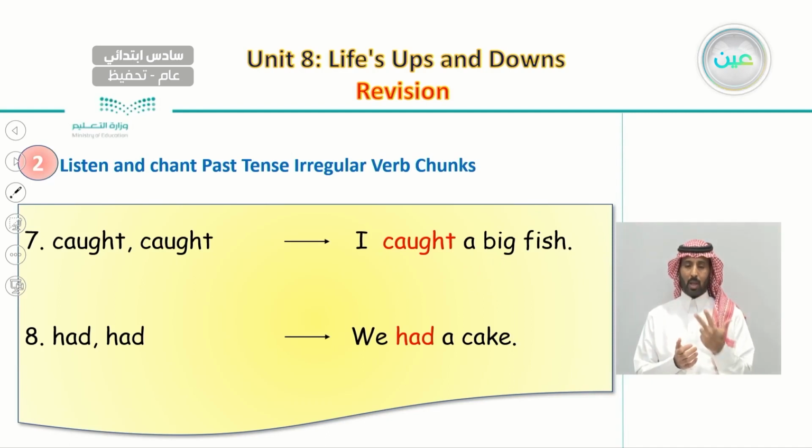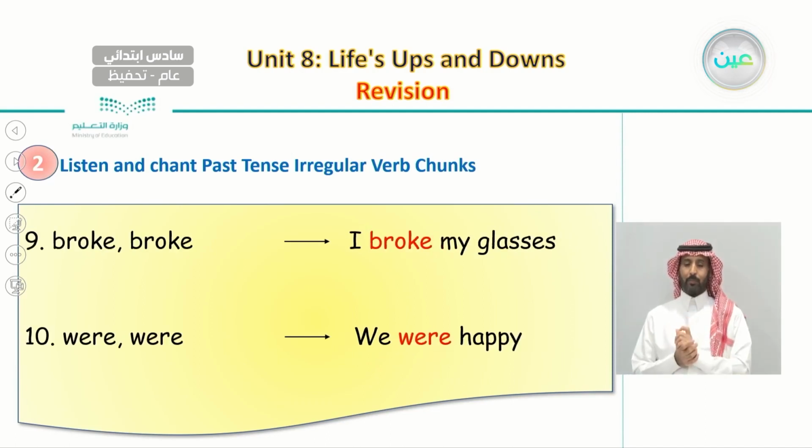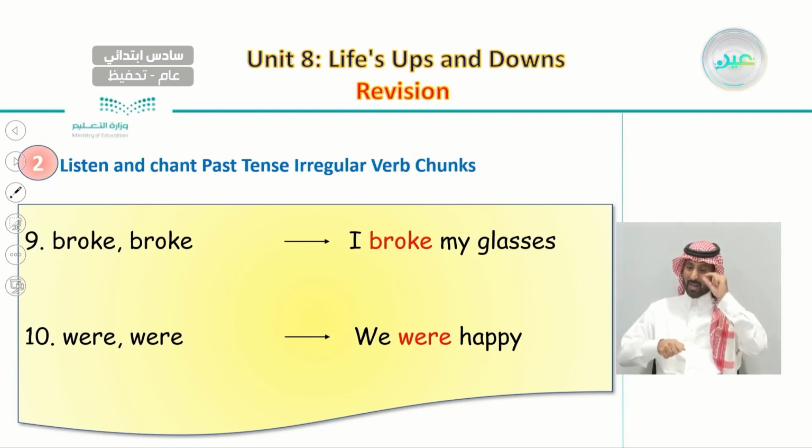Number 8, had. Had. We had a cake. Had. Had. We had a cake. Number 9, broke. Broke. I broke my glasses.